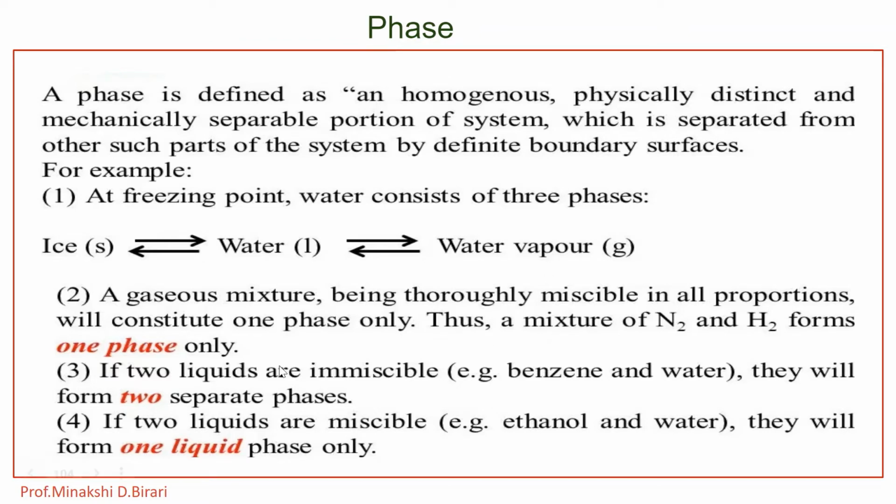Here we have taken this example. If two liquids are immiscible, benzene plus water, they will form two separate phases. Then third, gases are completely miscible, hence the mixture of several gases constitutes a single phase, so that N2 and H2 forms one phase only. Here a gaseous mixture being thoroughly miscible in all proportions will constitute one phase only.